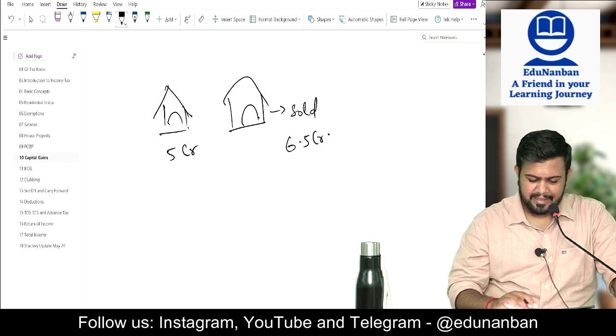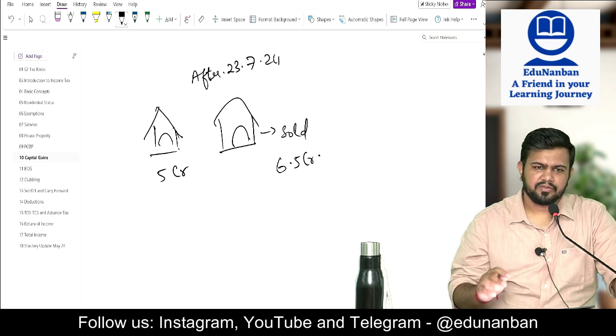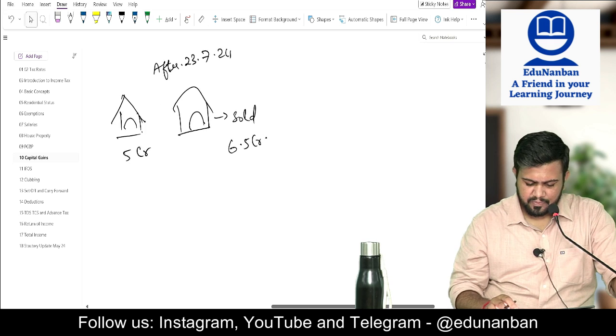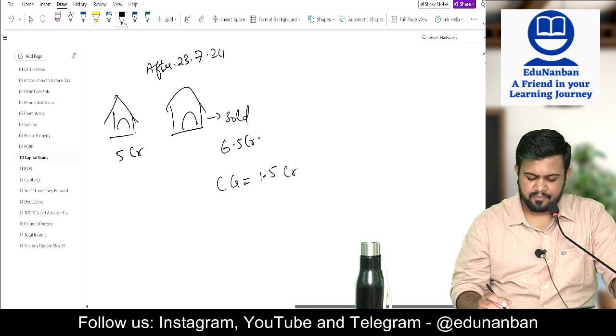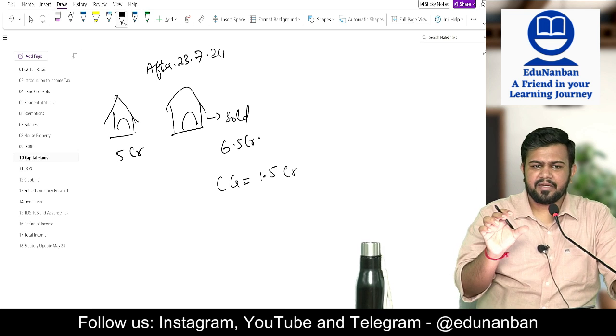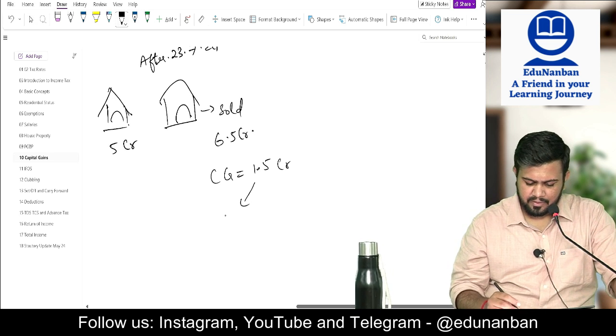Let us assume that this is after 23/7/2024, so there is no indexation. 6.5 crores. So what is the capital gain? 1.5 crores. With this 1.5 crore capital gain amount, I can buy two houses.